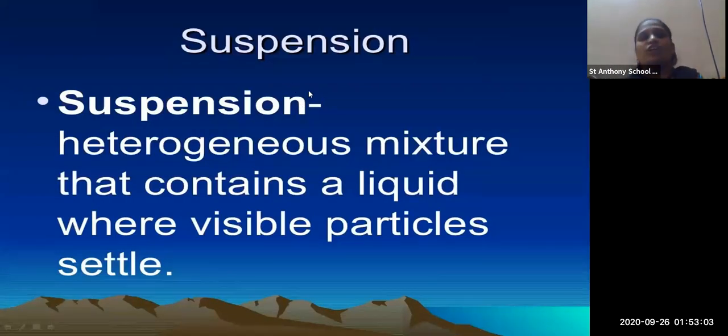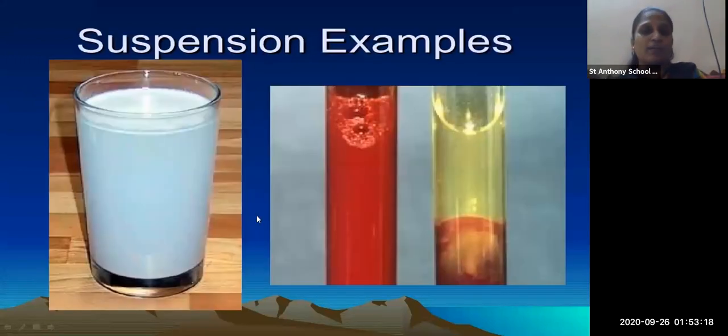So let's see what a suspension is. Suspension means the heterogeneous mixture that contains liquid where visible particles settle. Here in this liquid you can see that the visible particles are settling down at the bottom. Okay, here you can see in this test tube, the things settled down. Blood also and milk also. These are examples of suspension.